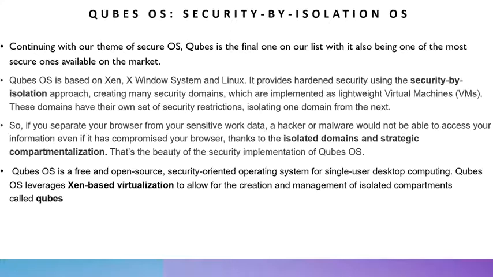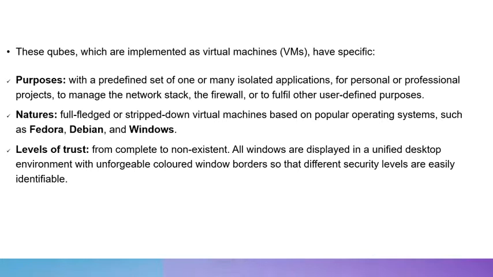Qubes OS leverages Xen-based virtualization to create and manage isolated compartments called qubes. These qubes, which are implemented through virtual machines, as mentioned previously, have many specific purposes with a predefined set of one or more isolated applications for personal and professional projects.